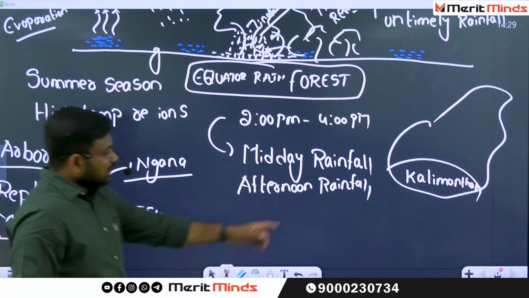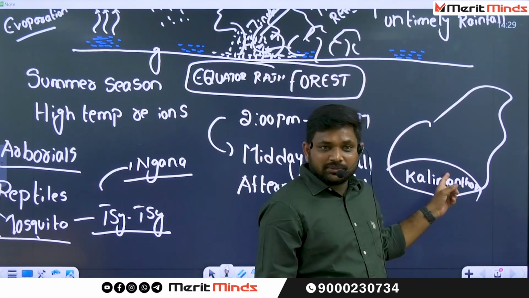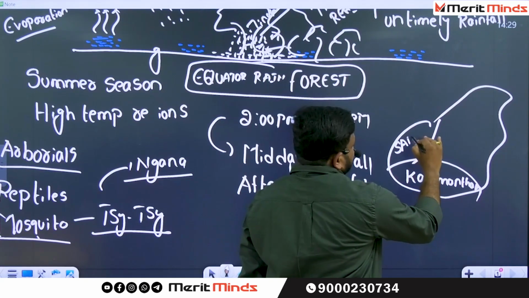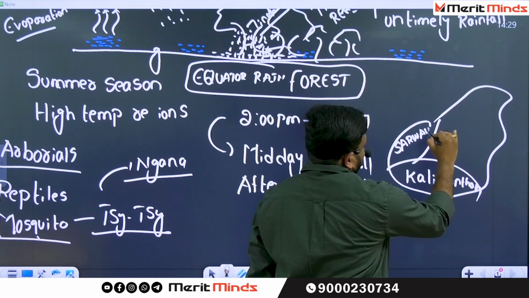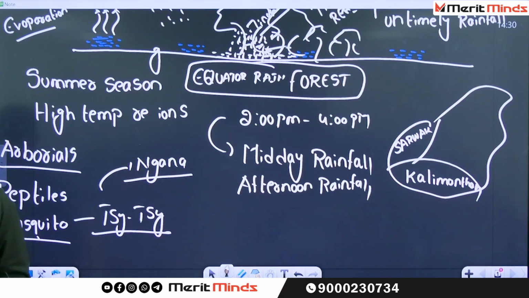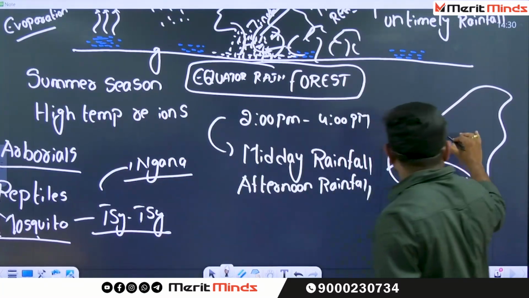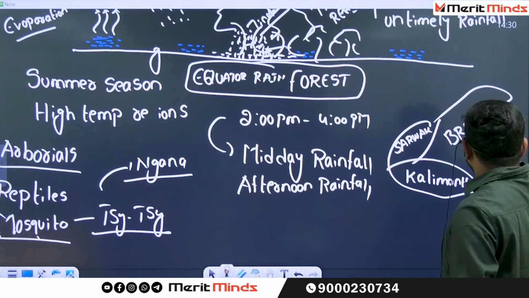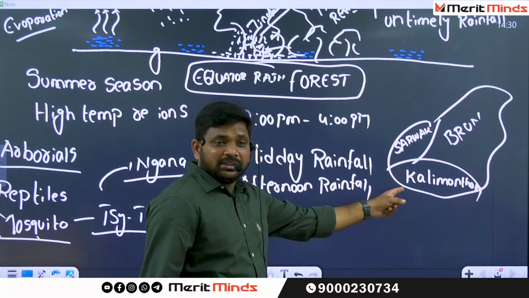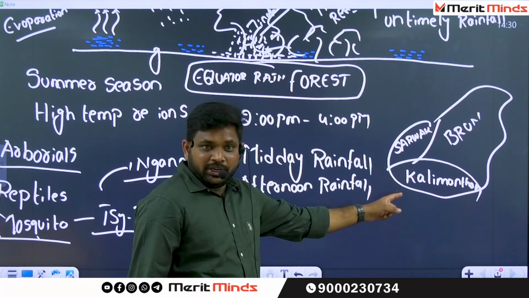See the condition. Nana, this region is called Kalimantan. Here you can find the word Sarawak. Sarawak is there? Sarawak. Kanapadinda? Nana, here you can find a kingdom called Brunei. This Kalimantan also belongs to Indonesia.